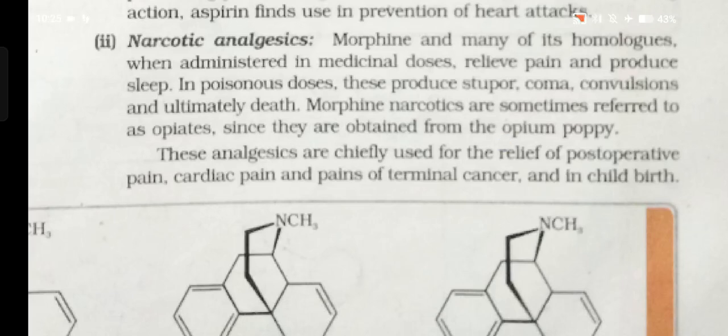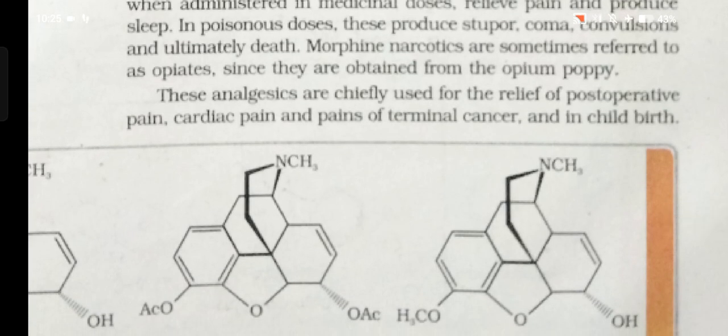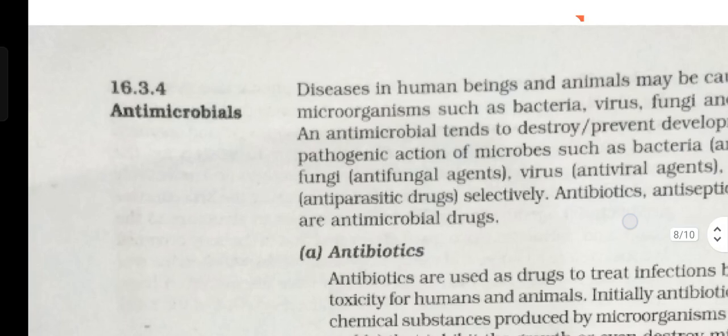Number two, narcotic analgesics. Morphine and many of its homologues, when administered in medicinal doses, relieve pain and produce sleep. In poisonous doses, these produce stupor, coma, convulsions, and ultimately death. Morphine narcotics are sometimes referred to as opiates, since they are obtained from the opium poppy. These analgesics are chiefly used for the relief of post-operative pain, cardiac pain, pains of terminal cancer, and in childbirth.